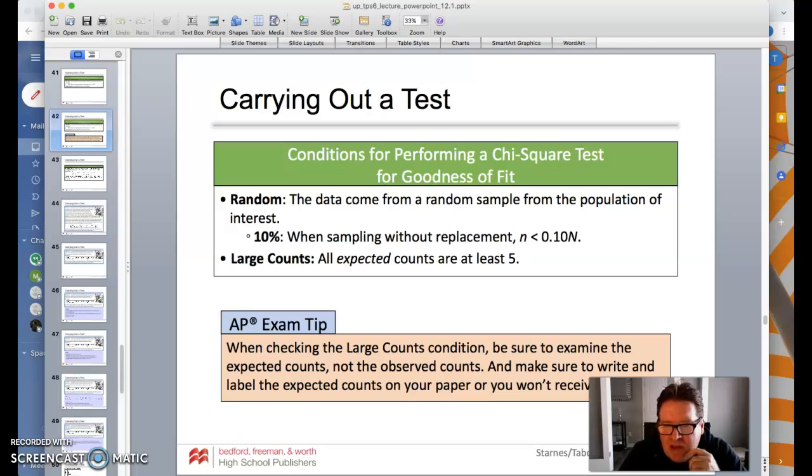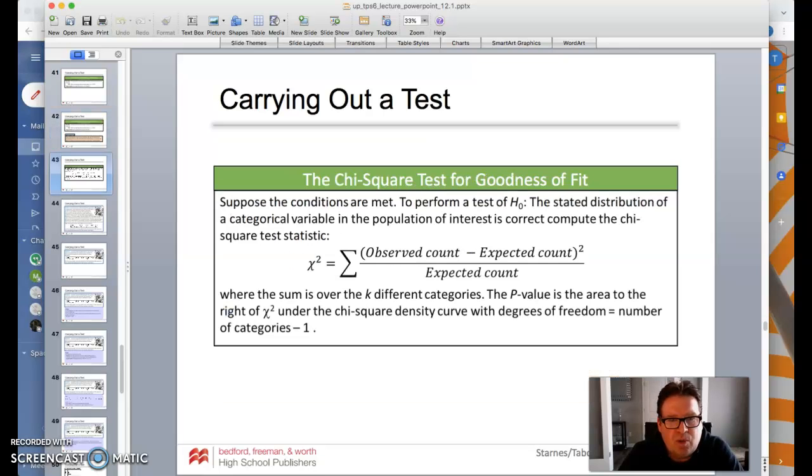And again, when checking the large counts condition, good AP tip, be sure to examine the expected counts, not the observed, and make sure to write and label the expected counts on your paper or you won't get credit. So we'll show you what that is. And remember the chi-square test for goodness of fit. Again, we can do that with our calculator. We learned that in section 1, how to get not just that chi-squared value, but also the p-value, the probability of that. So we want to be able to look at that and put it all together here today.